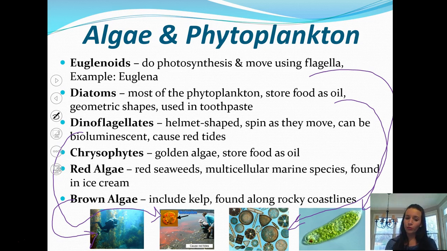So here, this is a scuba diver in a kelp forest, and if you remember the types of animals that like kelp, the sea urchins live in the kelp forest. So that's how they get their kelp. There's also a lot of starfish, and there's some stuff we'll get into with that later on in this unit.